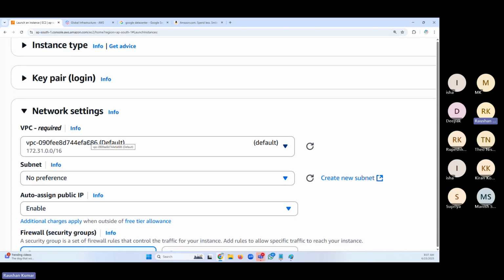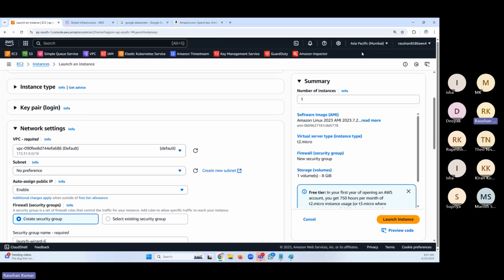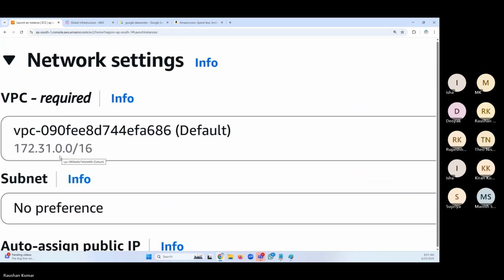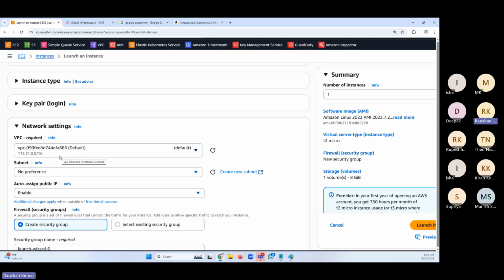Please log into the cloud console, select the Mumbai region, and check the network settings, friends. Is it the same? Yeah, I have checked. Same. Right, yes, it has to be the same.